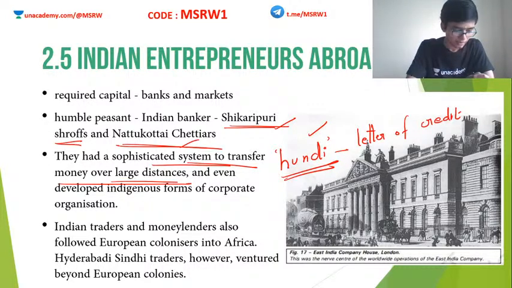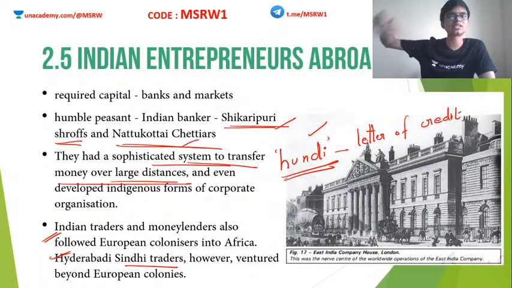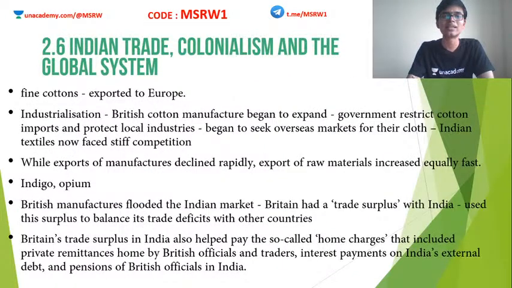Yes, Rajaram, correct. The Indian traders and moneylenders also followed the Europeans wherever they went. Obviously, they needed money, and they used these opportunities whenever they got one. For example, the Hyderabadi Sindhi traders ventured to European colonies. Some other moneylenders went to Africa, where new investors needed money. So these bankers went there and exploited the opportunity, filling the vacuum available in that area. This is how the Indian system of banking spread across the world.